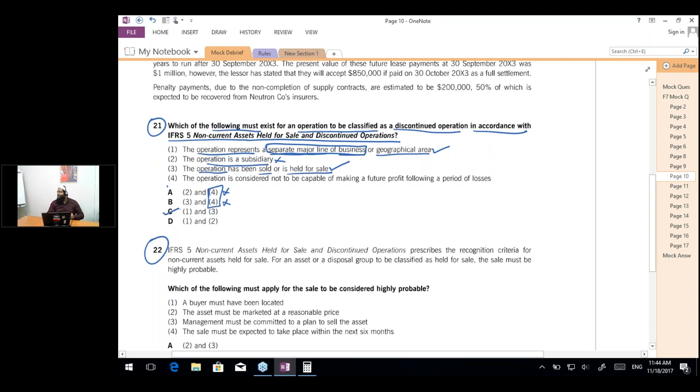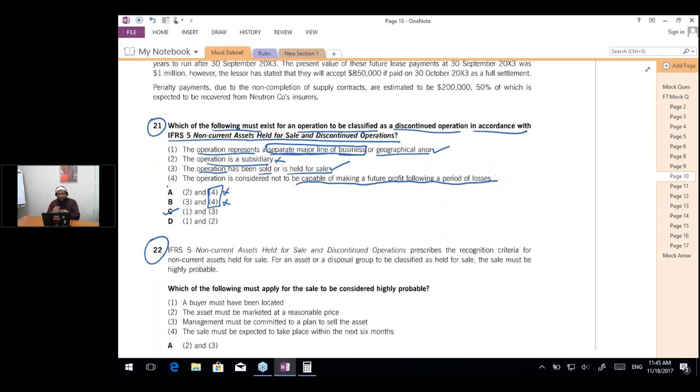So again, these are some easy marks. Simran, if the business has been sold, it is a discontinued operation because it has been sold. That's why it is discontinued. So either it should be sold or it should be held for sale. In adjustment number 4, the question says that the operation is considered not to be capable of making a future profit following a period of losses. So the question is saying that a loss-making business should be classified as operations held for sale. So the answer is no, that is not the case.